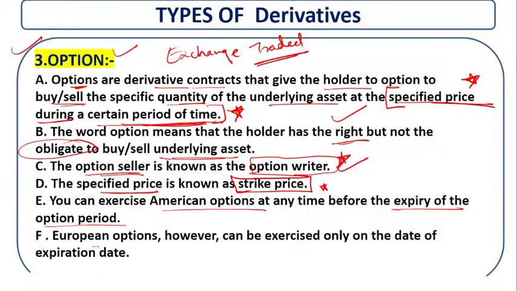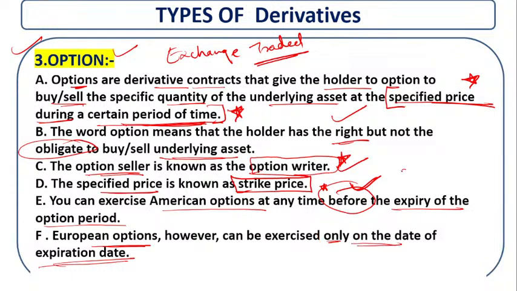Now the European option. What about the European option? However, it can be exercised only on the date of expiry. Only on the date of expiry. Here it is before the expiry, and here it is on the date of expiry.